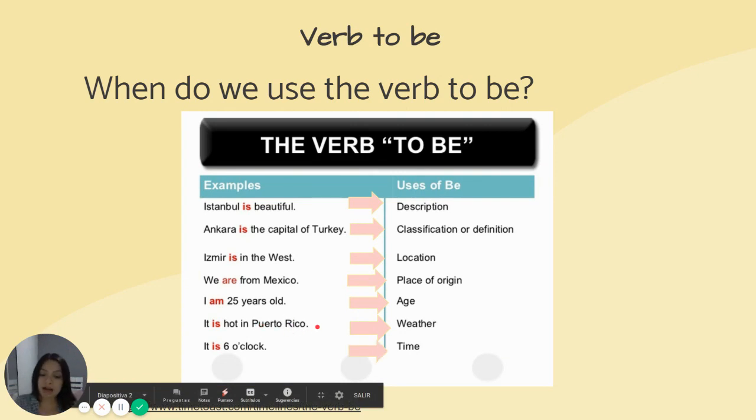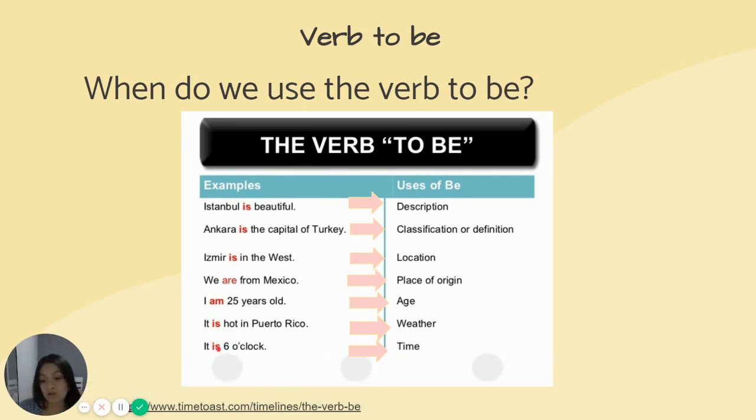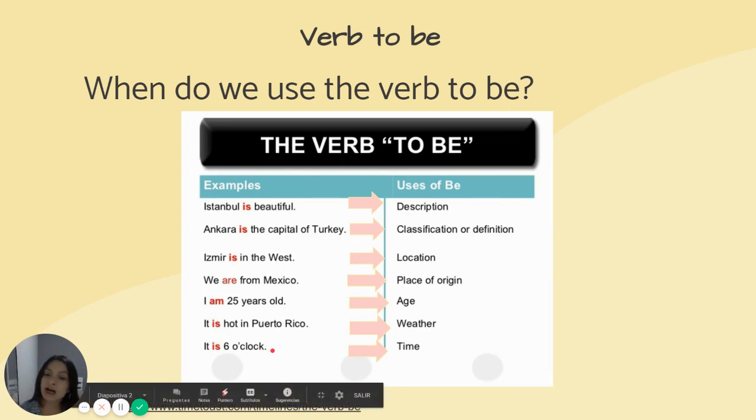And finally, we have time. We also use the verb to be to describe and tell the time. So look at the example. It is 6 o'clock. Good job.